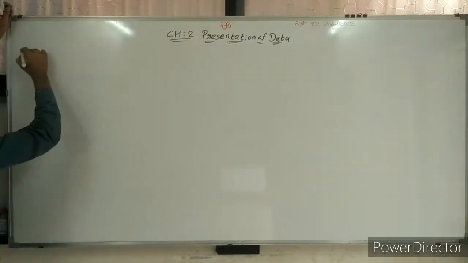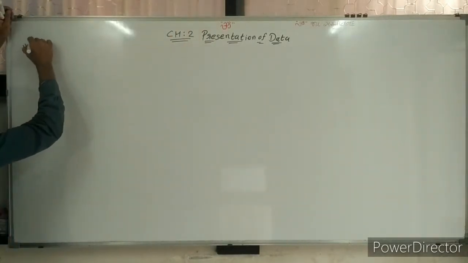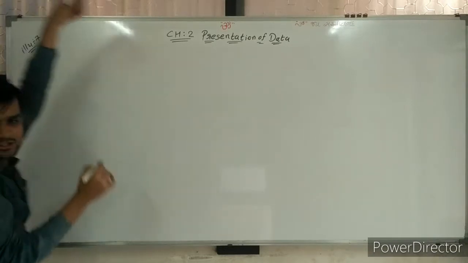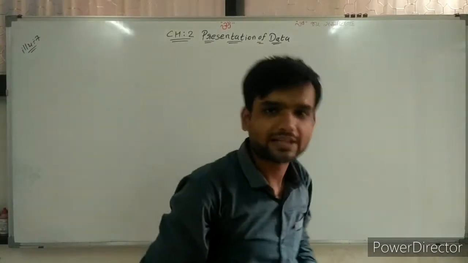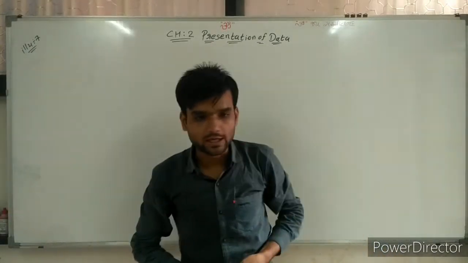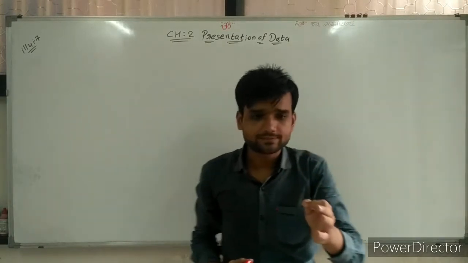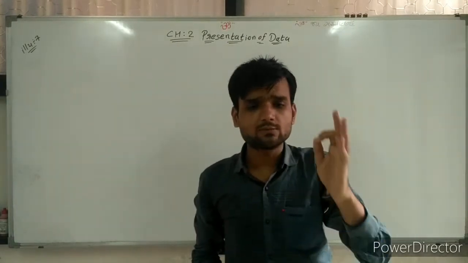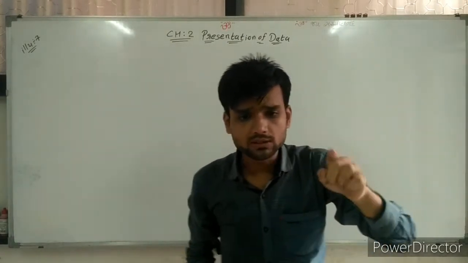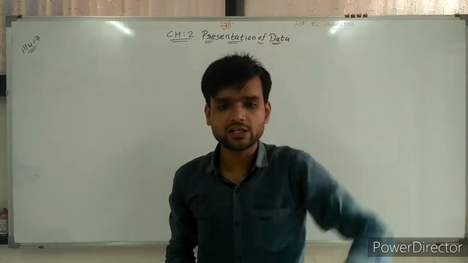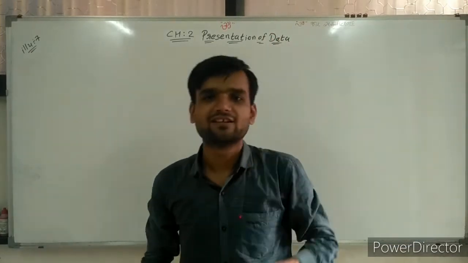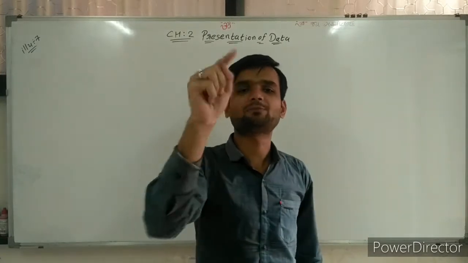So writing here, illustration number 7. First reading it: a frequency distribution of monthly income of 500 persons is as under. So monthly income of 500 persons is given.